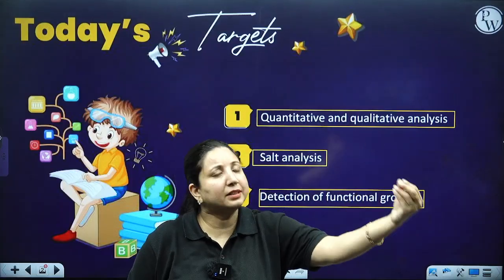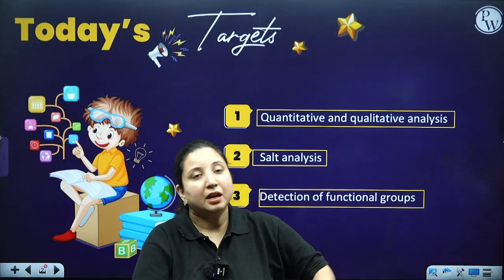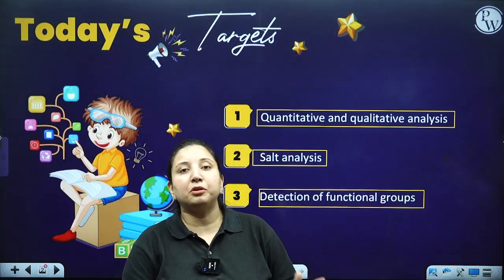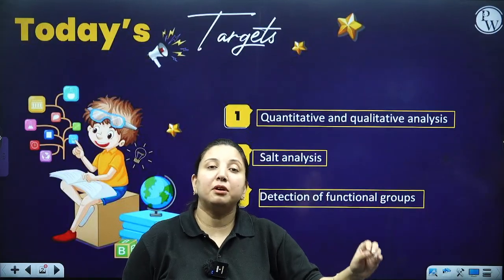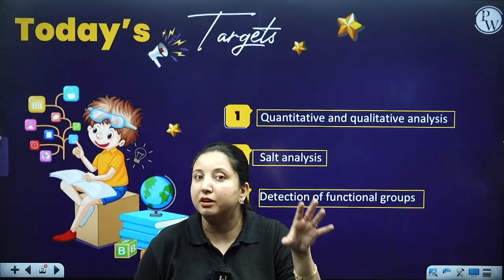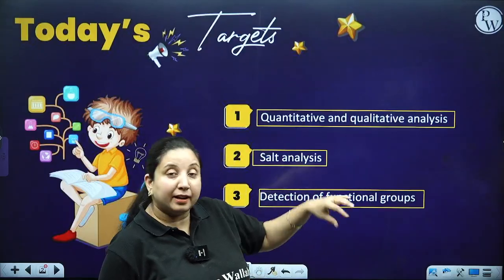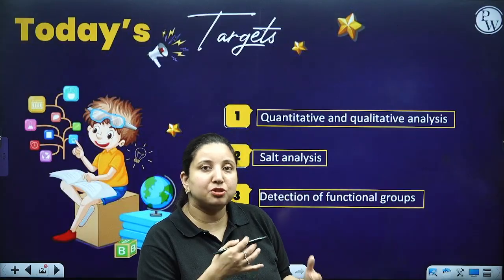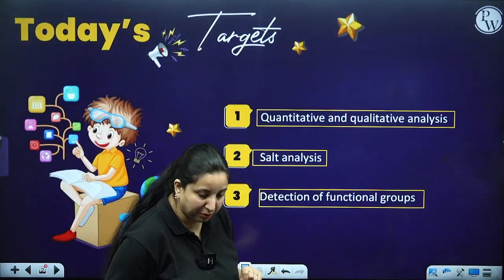Suppose it is an alkene only. So what am I going to do? I am going to do the test for unsaturation. If it has an alcohol, I am going to test for the alcoholic group, so that this particular test confirms that my compound consists of this particular functional group. These detections we already did in our chapters, but still we are going to recap them over here. Okay. So, these three things we are going to do.